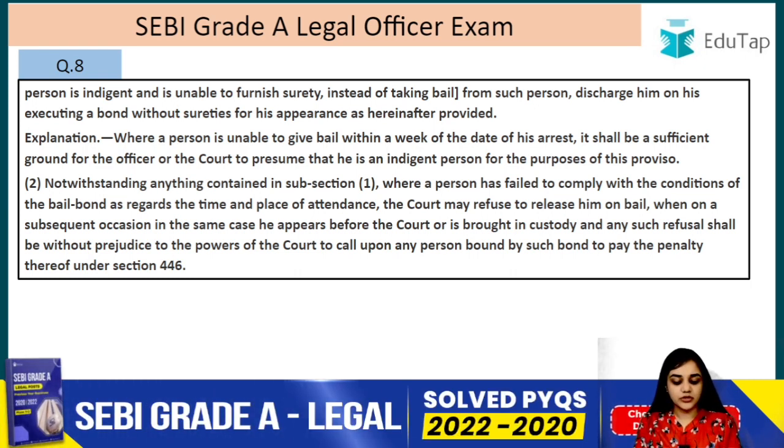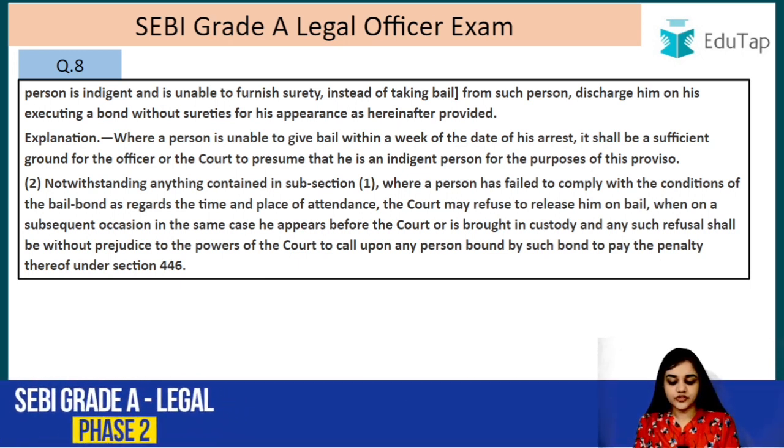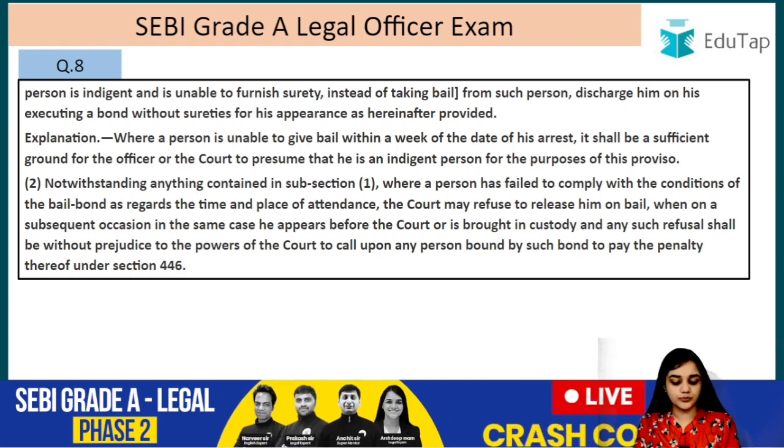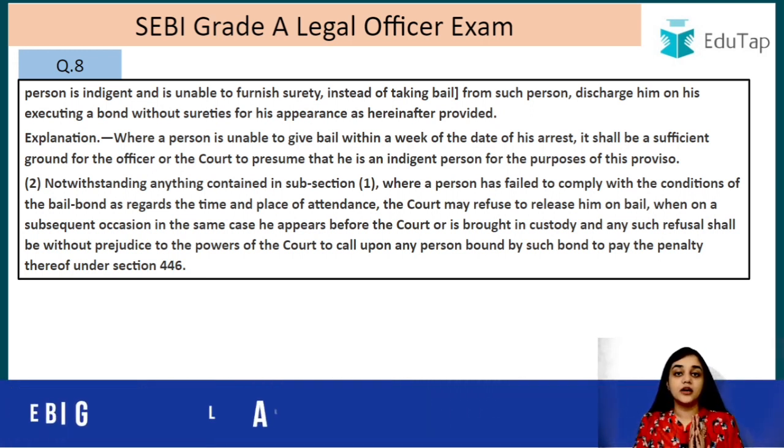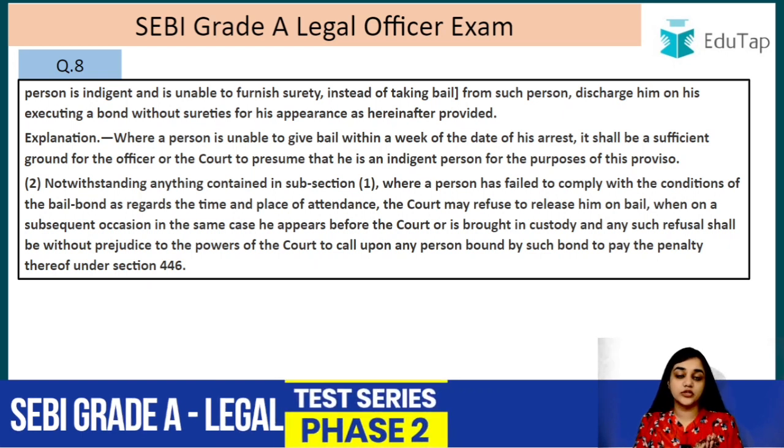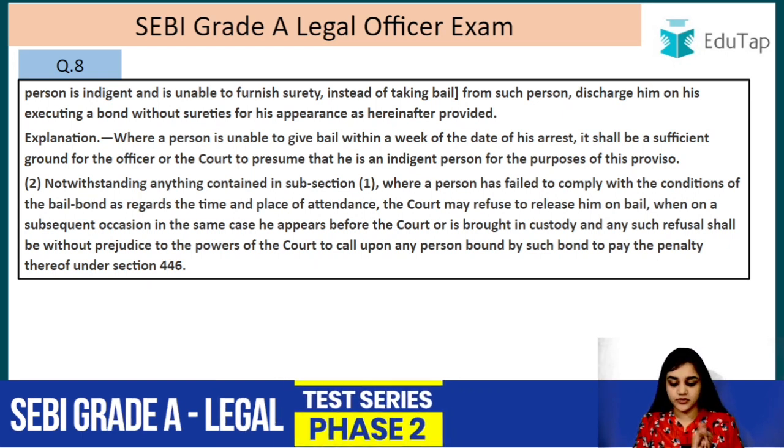Where a person is unable to give bail within a week of the date of his arrest, it shall be sufficient ground for the officer or the court to presume that he is an indigent person for the purpose of this proviso. So in case a week has elapsed and he has not paid for his bail, in that case it will be assumed that he is what? He is an indigent person.